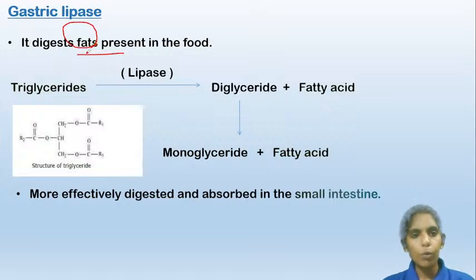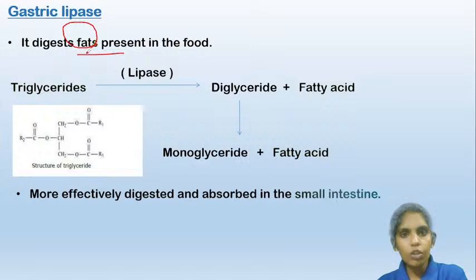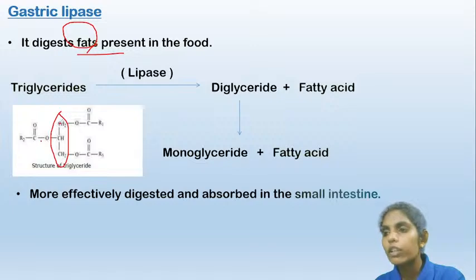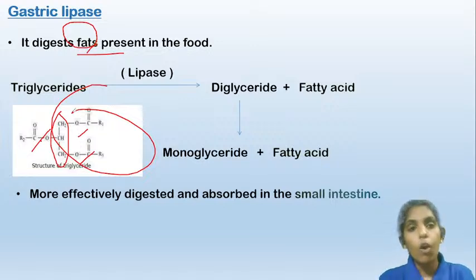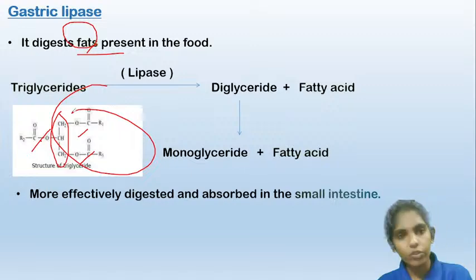So as I told you, the proteins are the polymers of amino acids. Now the fats contain a glycerol and three fatty acids. It is also a complex structure. It is known as a triglyceride. Now these triglycerides have to be broken down into simpler forms. What are those simpler forms? The diglycerides, the monoglycerides, and the fatty acids finally.